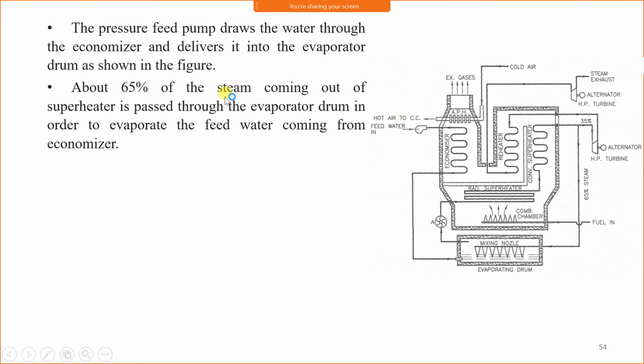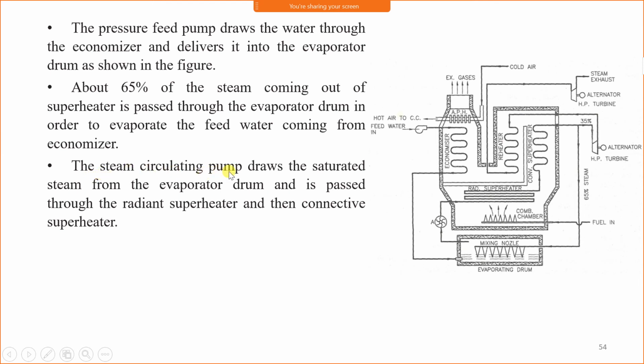About 65% of the steam coming out of the superheater is passed through the evaporator drum in order to evaporate the feed water coming from the economizer. Of the superheated steam which is going to pass through the turbine, 65% is coming back into the evaporator drum for the evaporation of water.